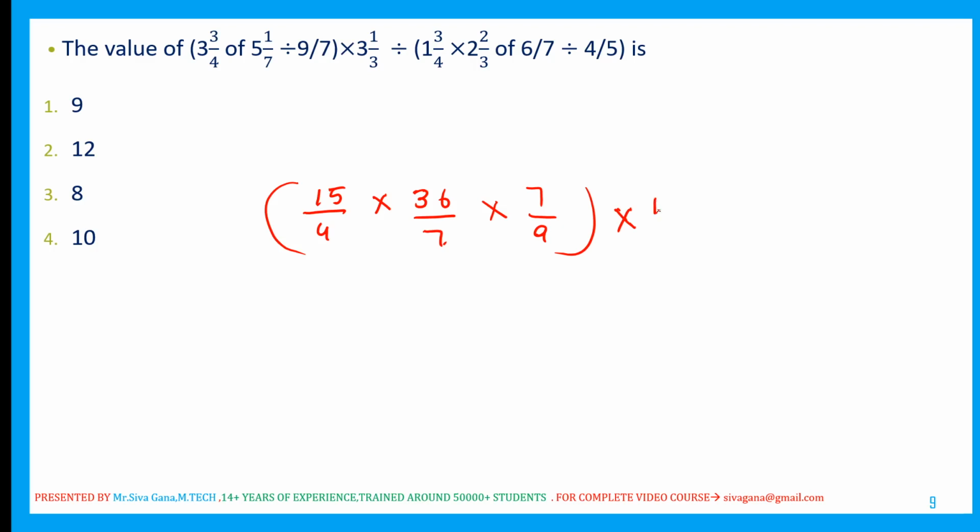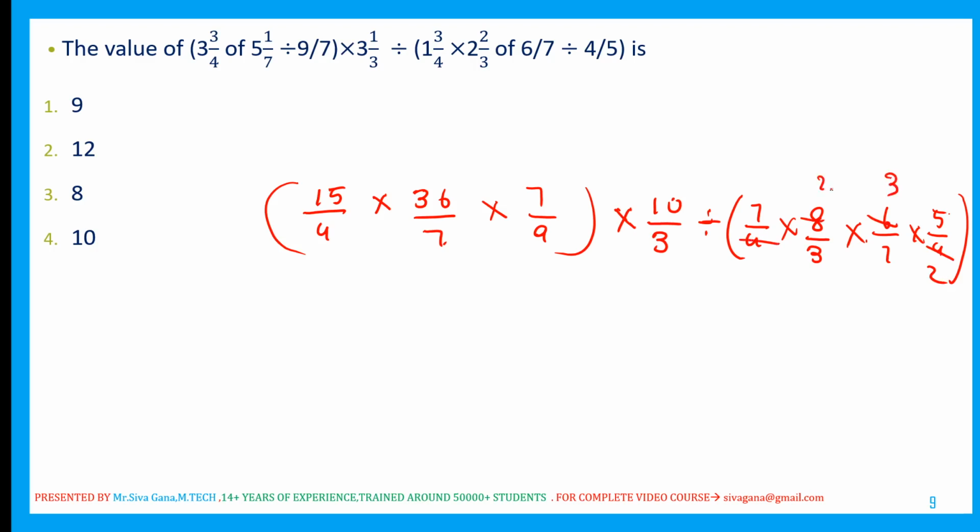36 by 7 into 7 by 9. 3 1 by 3 is nothing but 10 by 3. Be careful, my dear viewers, while doing these BODMAS rule questions. Be careful, even though it is easier. 7 by 4, 2 by 3 is nothing but 8 by 3 of, in the sense into 6 by 7, divided by 4 by 5, which is nothing but 5 by 4 under multiplication. So this is 2 2s, 2 3s, that's okay. This is 4 2s, that is also okay. This 3 gets cancelled. 7 7 gets cancelled. 2 2 gets cancelled.